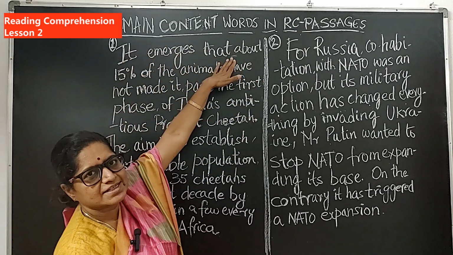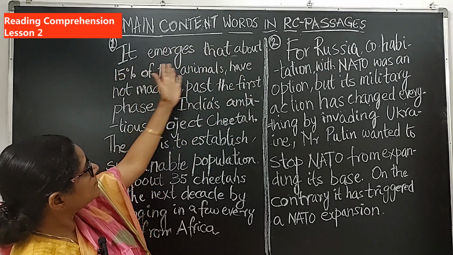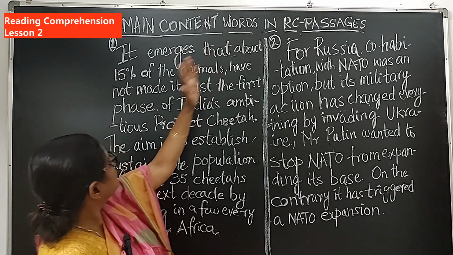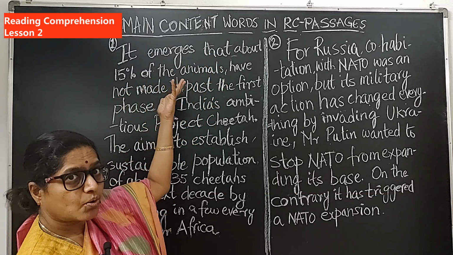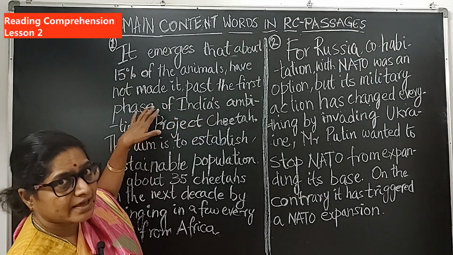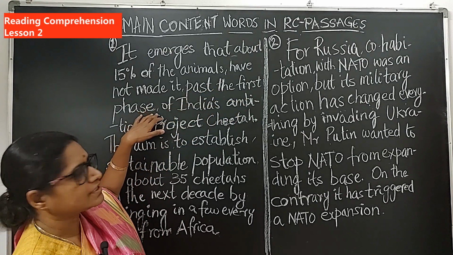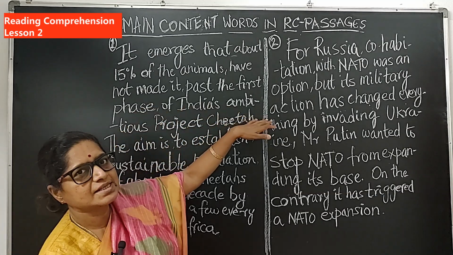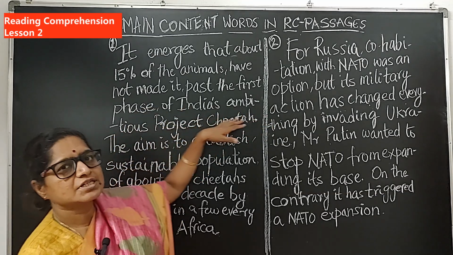It emerges that, pause, about 15% of the animals, pause, have not made it. What have they not made it past? The first phase. They haven't made it past the first phase. Of what? Of India's ambitious project cheetah.